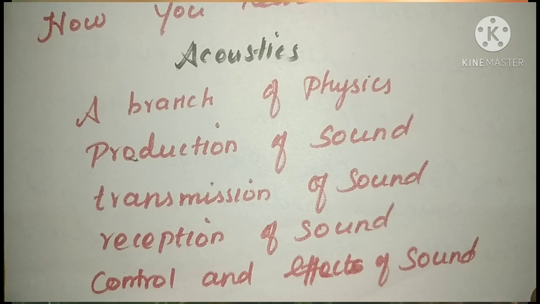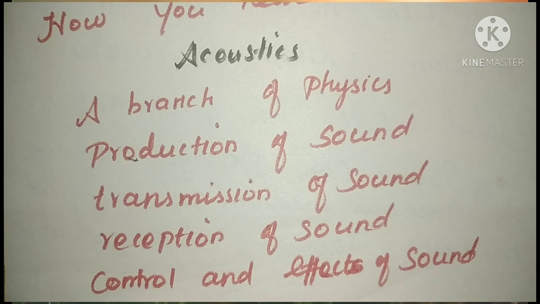So everything we are going to learn under this chapter, acoustics. Here we can learn the production of sound, how the sound waves are transmitted or propagated, how we can receive the sound, how we can control and what are the effects of sound.